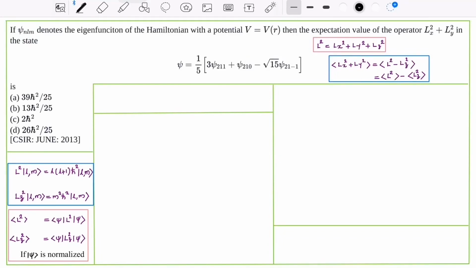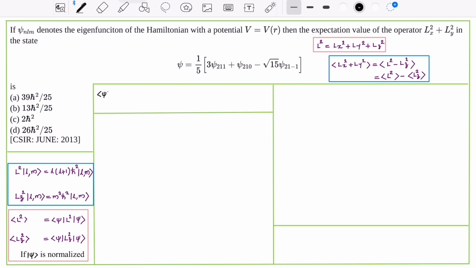Problem 55, Quantum Mechanics. The question is, if psi nlm denotes the eigenfunction of the Hamiltonian with a potential V equal to V of r, then the expectation value of the operator Lx square plus Ly square in the state psi is. Here psi is given. We have to find the expectation value of the operator Lx square plus Ly square, which is equal to the expectation value of L square minus the expectation value of Lz square.